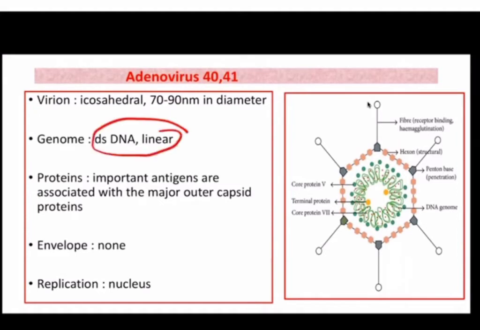If we see the typical appearance of these viruses, they look like a space vehicle, due to the arrangement of various proteins which form the capsid, and it has a double-stranded DNA genome. Again, it is a non-enveloped virus, and since it is a DNA virus, replication will take place in the nucleus.